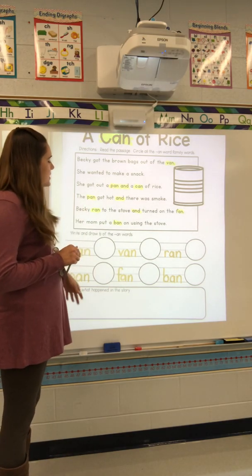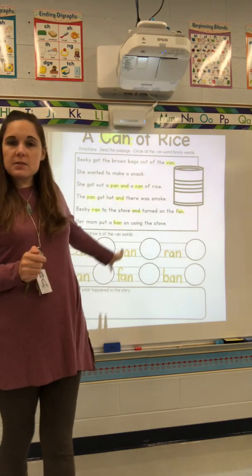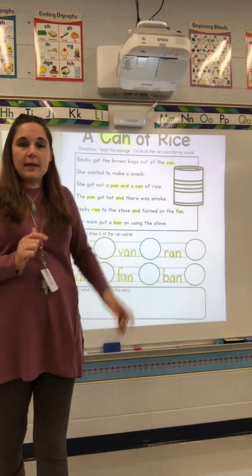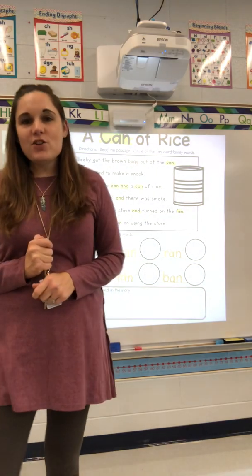Now, that is all you have to do with this sheet. This is just for practice. You read this passage as many times as you want to an adult, and you feel proud because you are so smart for reading that on your own. All right, good job, boys and girls.